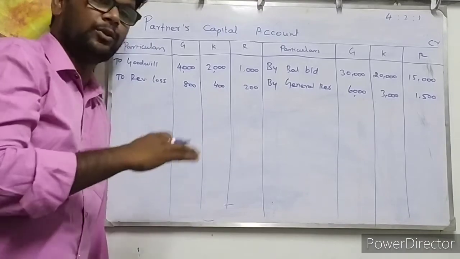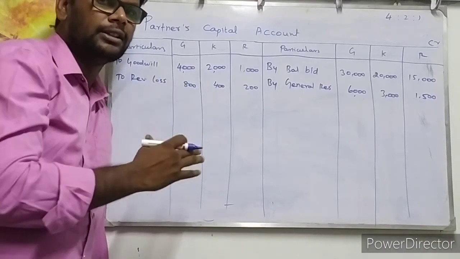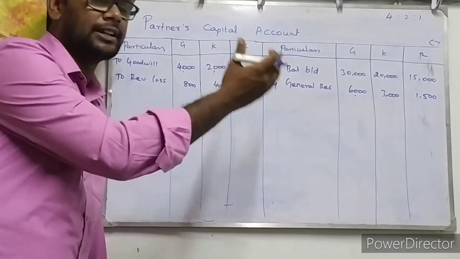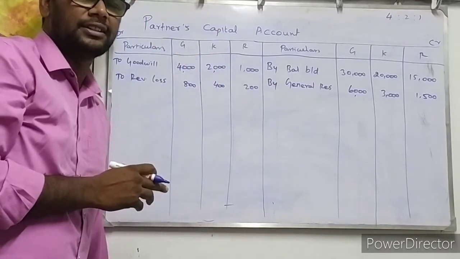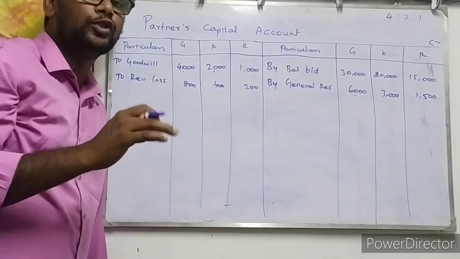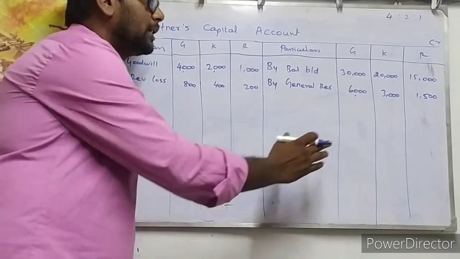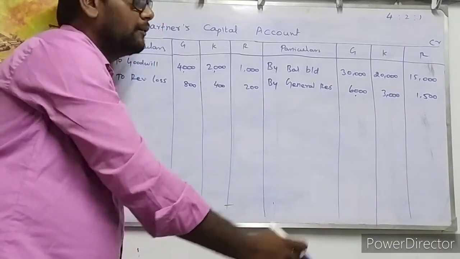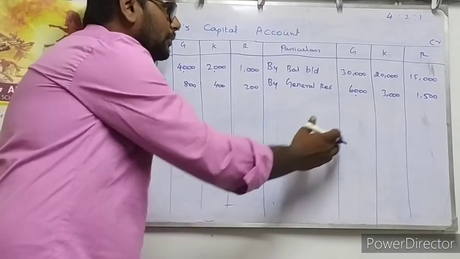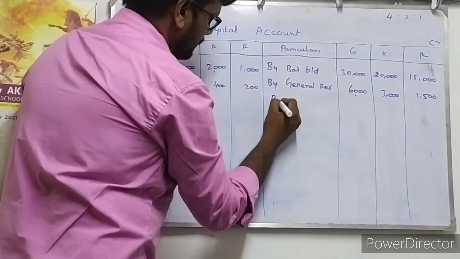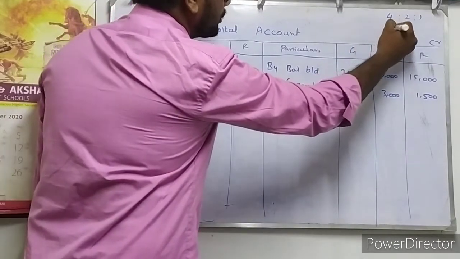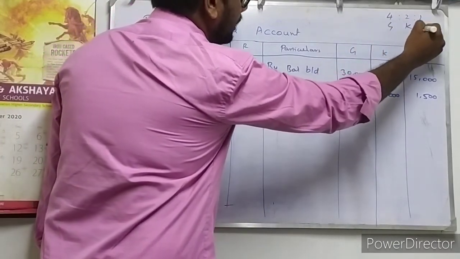The retiring partner is Gopi. For Gopi, all the existing partners, who are Kishan and Ram, contributed some amount to the retiring partner, isn't it? So that amount is nearly 12,000 rupees. So whose account should be credited? Gopi's account should be credited. We wrote a journal entry also. So Gopi's account is going to be credited by 12,000 rupees. By whom? By Kishan and Ram.